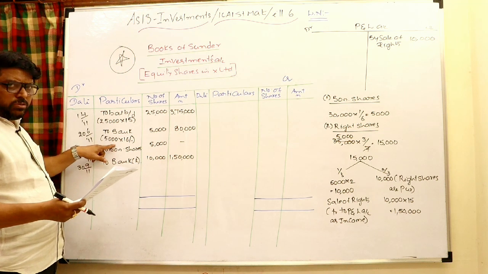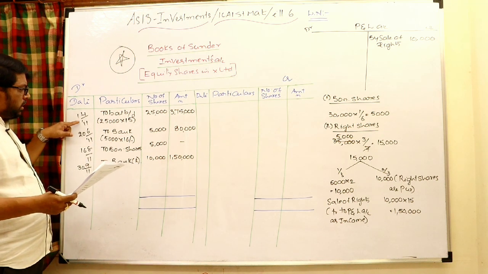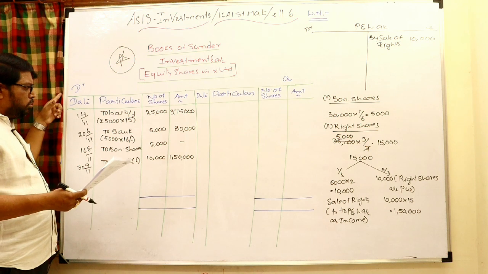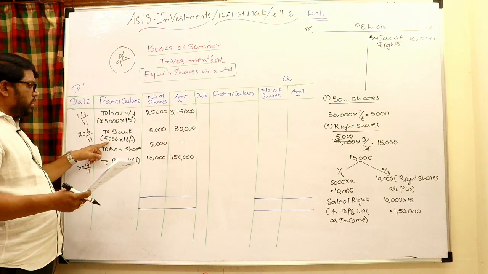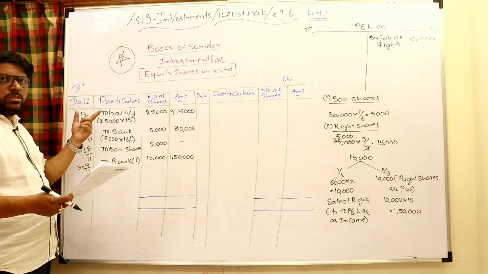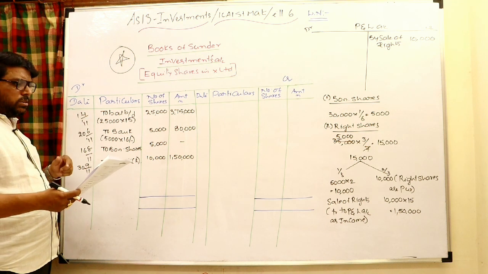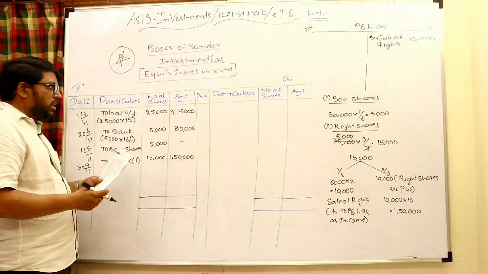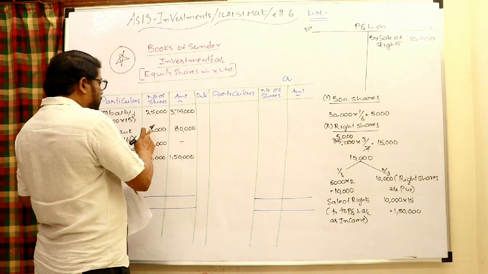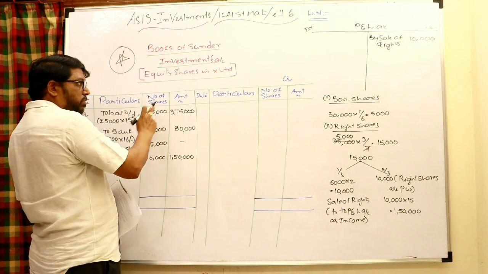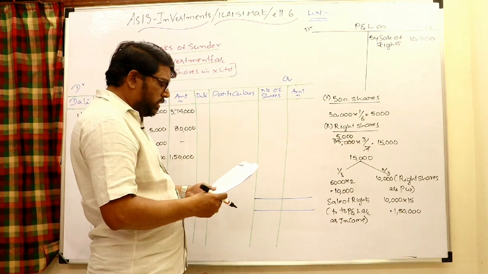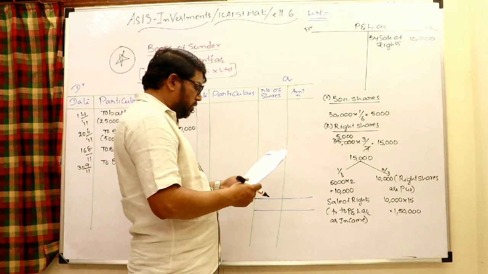But this is a pre-acquisition dividend, because on 31st March 2011, earlier to that period, somebody else was the owner. Here I am the owner, but I am receiving somebody else's dividend. That is a pre-acquisition dividend, to reduce the cost of investment. Okay, write that. This particular income I would like to transfer there, that is the post-acquisition dividend.